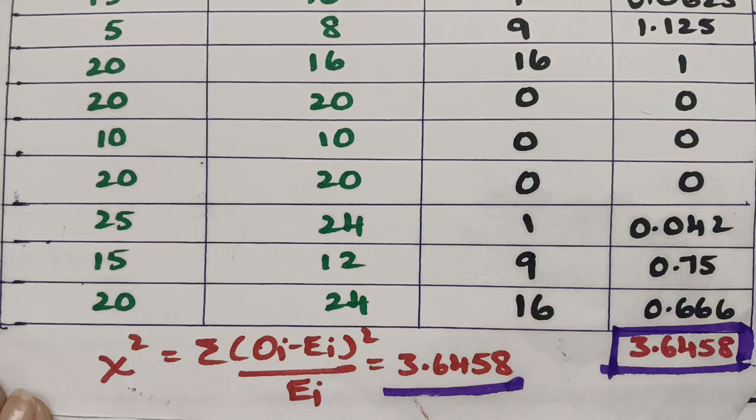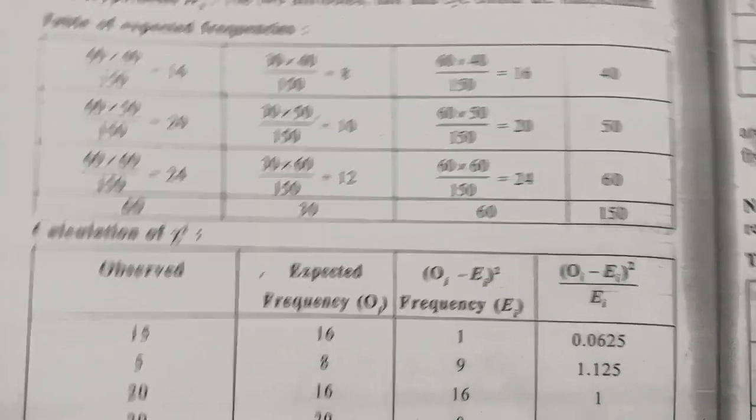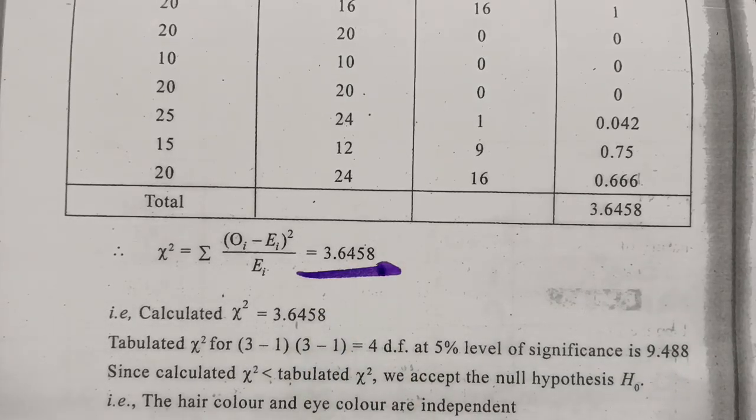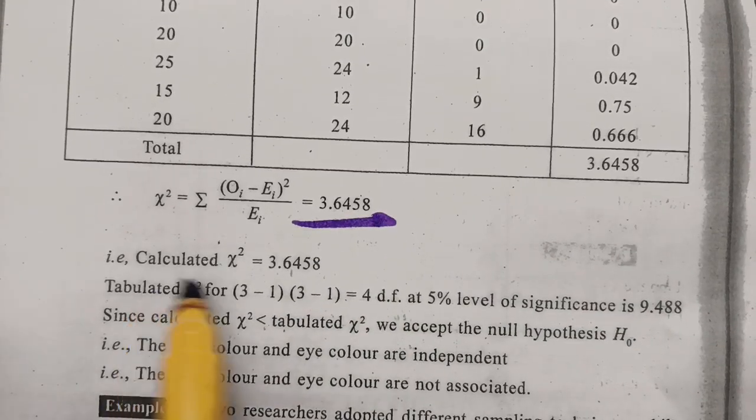Now we are going to find out the degrees of freedom here. So from the textbook we got 3.6458. So this is straightly from the textbook, I have explained to you. So this is 3.6458. It is the calculated value.